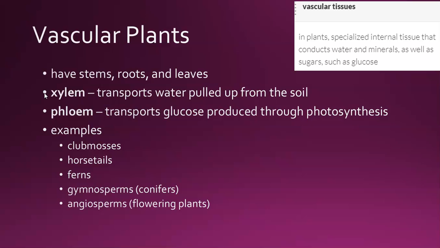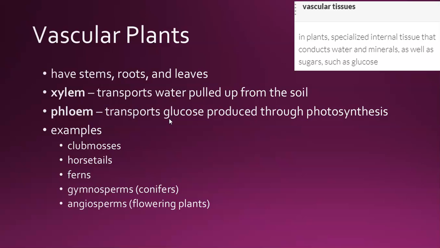Vascular plants have what is called xylem and phloem. You can pretend that's a Z, and that PH sounds like an F. Vascular plants have stems, roots, and leaves, and the specialized internal tissue that conducts water and minerals through the plant is called xylem and phloem. Xylem transports water, phloem transports glucose and other nutrients through the plant. Those are two vocabulary terms that you really should commit to memory.